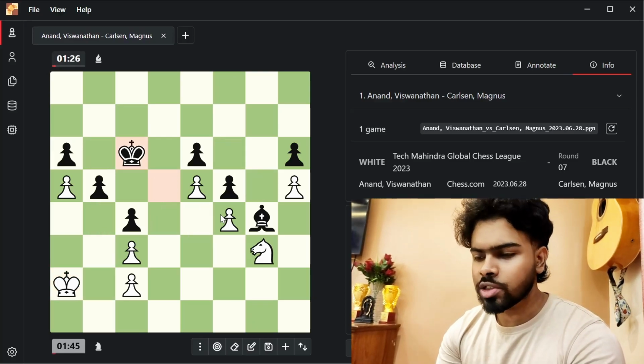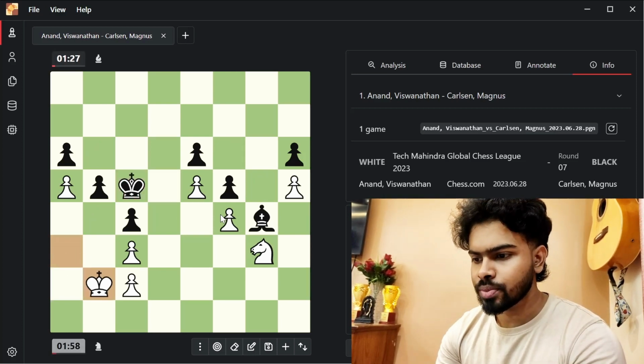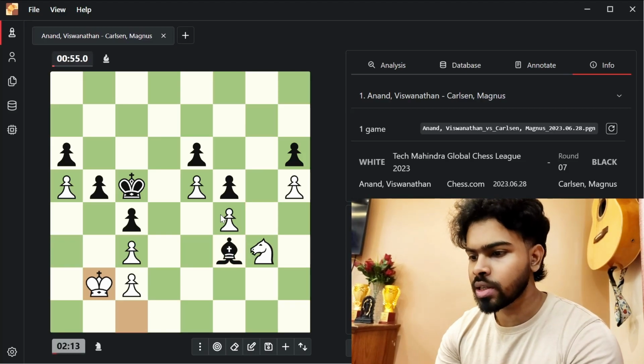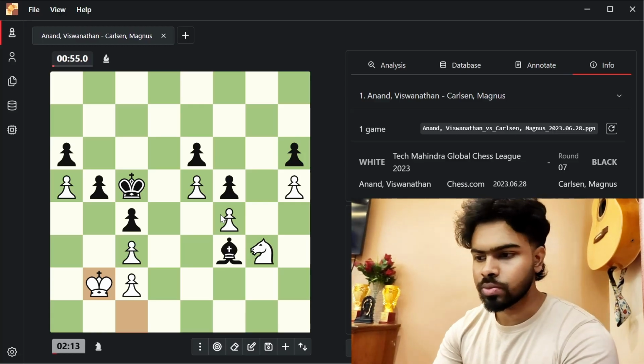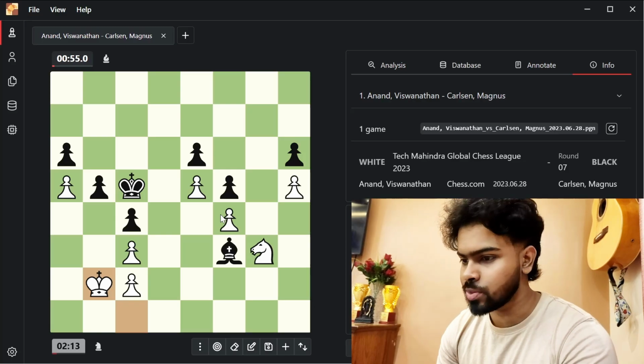So what does Magnus do? He brings his king forward and now plays king to c5. Anand goes back, bishop to d1 targeting the pawn, king to c1, bishop goes back, and king now goes to b2. Simply it looks that there are no visible breakthroughs in this position.